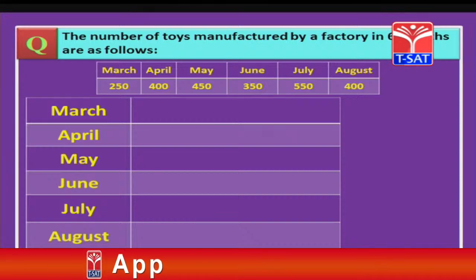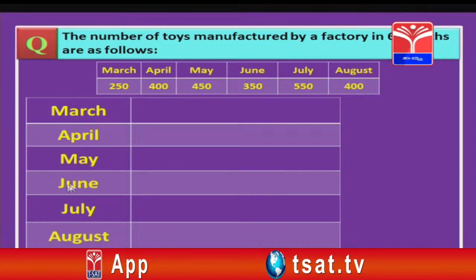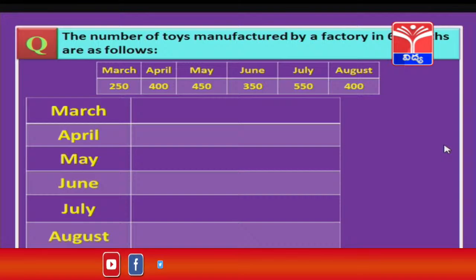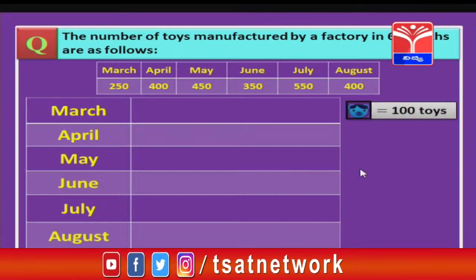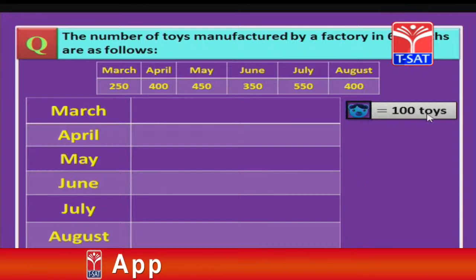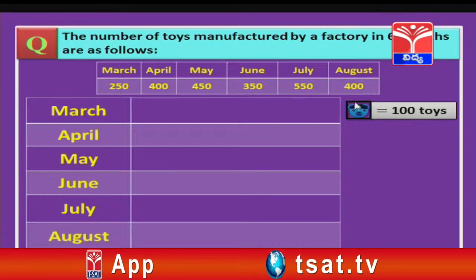So, we have drawn all the months in a tabular form, you can see, children: March, April, May, June, July, August, up to August it is given. Now, we are going to select a suitable image for this. Let me select a toy. So, one picture of this toy indicates 100 toys. That means, this one image equals 100 toys.